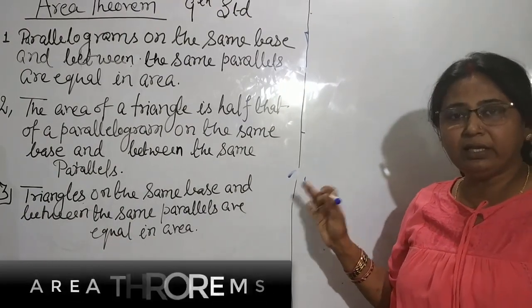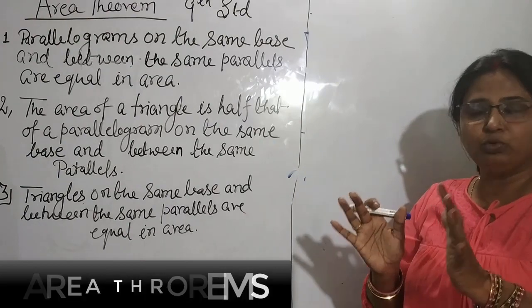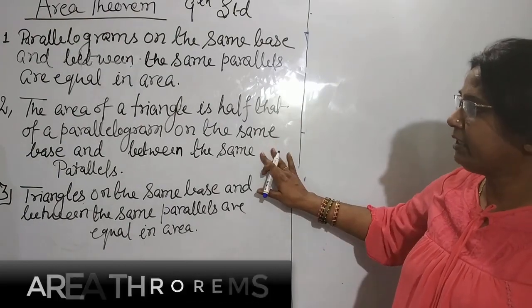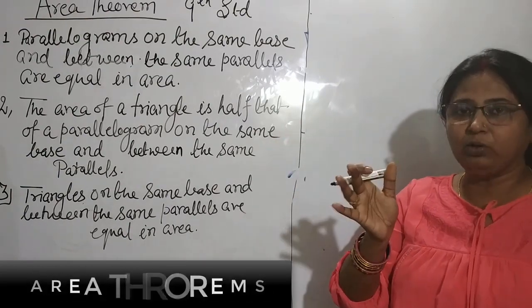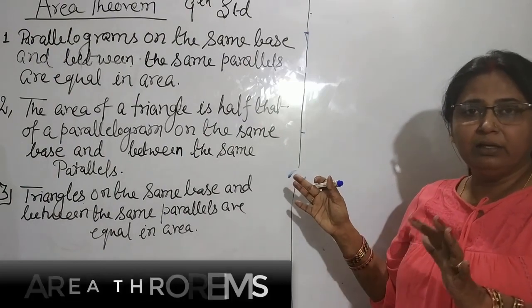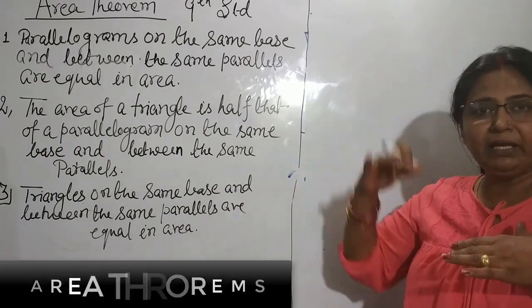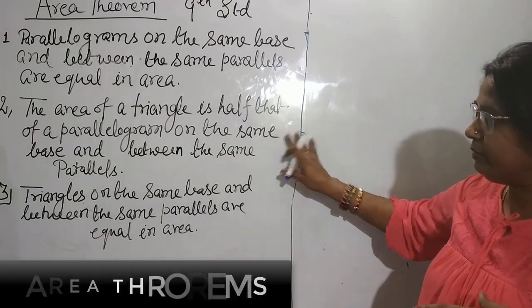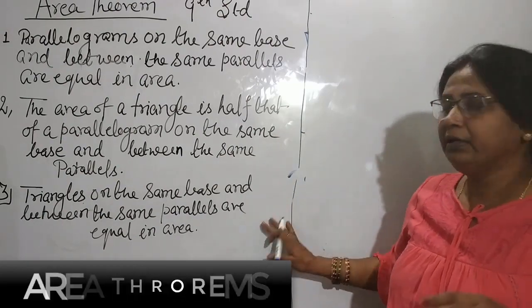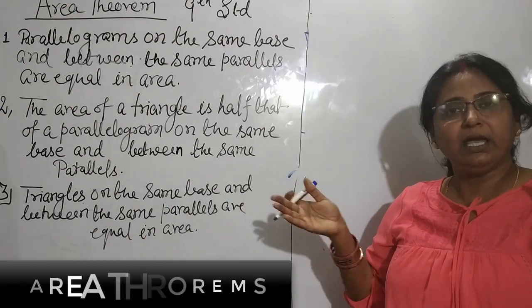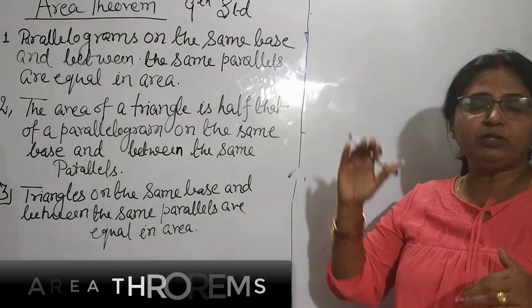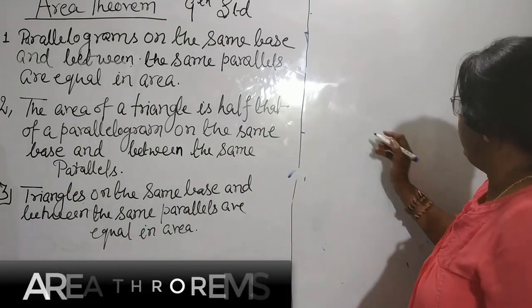The second was about a parallelogram and a triangle on the same base and between the same parallels, the relation between both. And the third is about two triangles.